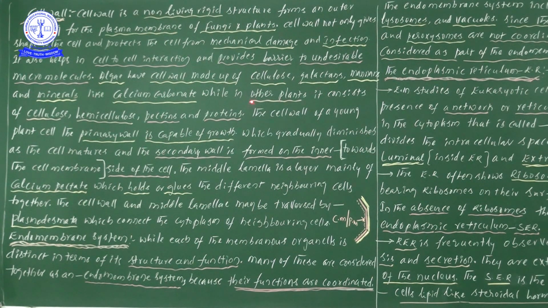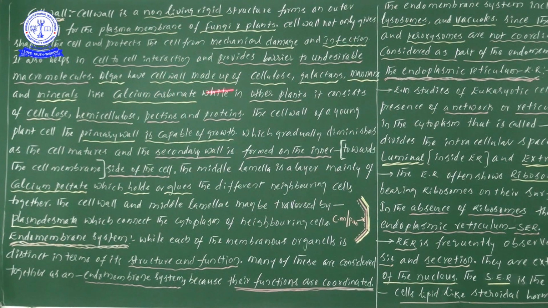While in other plants, the cell wall consists of cellulose, hemicellulose, pectin and proteins. Likewise, different types of chemical components are present in other plants. But from the algal members' point of view, the cell wall is made up of cellulose, galactans and mannans. This I will definitely give you in a slip test examination, so save it well. The algal cell wall is made up of cellulose, galactans, mannans. Line wise.